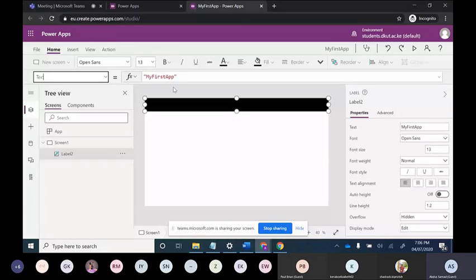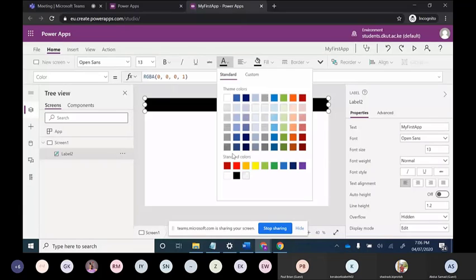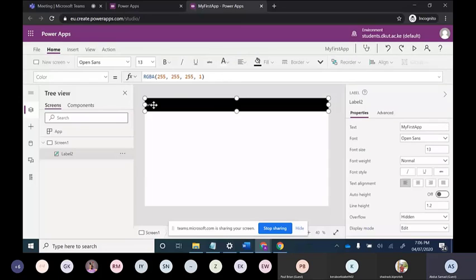I will change the color of the text to white so it is visible to us. And I will change its size also. So how can you change its size? Just increase the size like we do in MS Word and its size will be expanded. My first app is expanding now. So now this is the heading of our app, that is My first app.